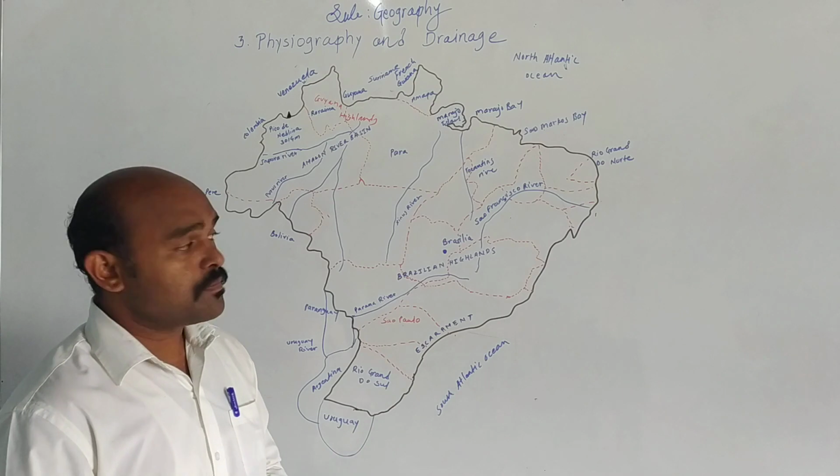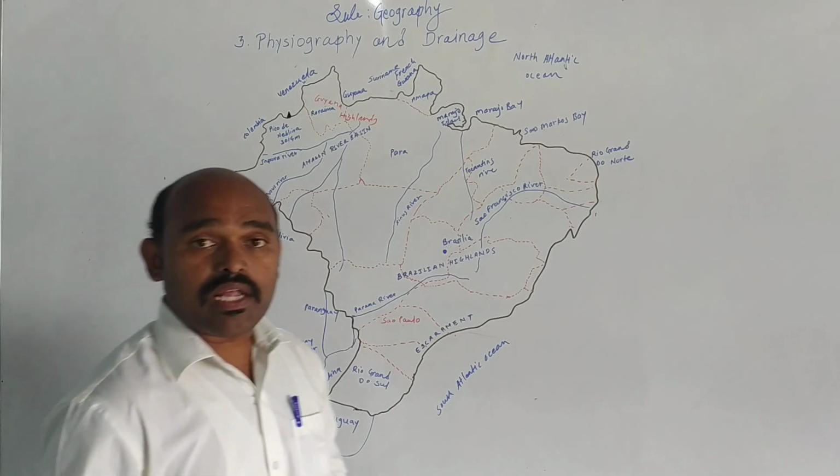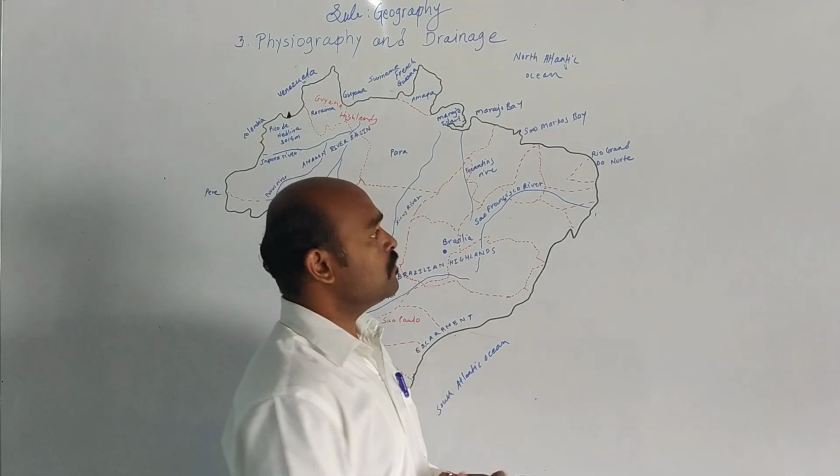So let us discuss. Now if we see the physical features of Brazil, there are 5 physical features of Brazil. Which are those?